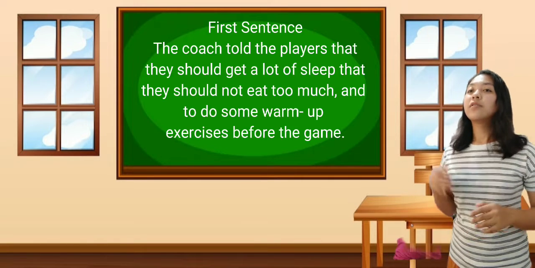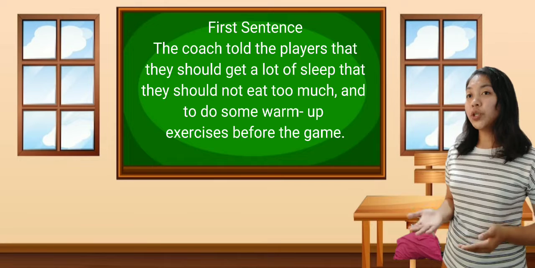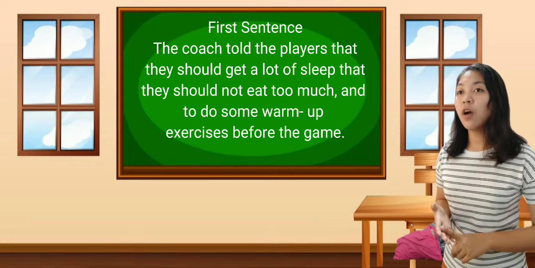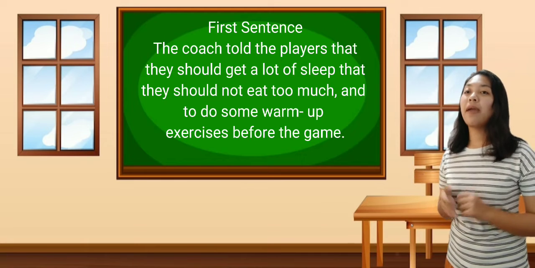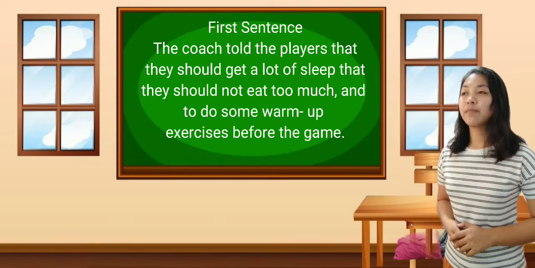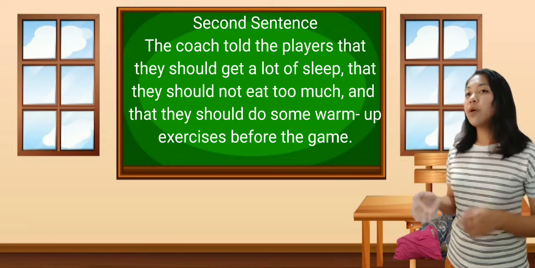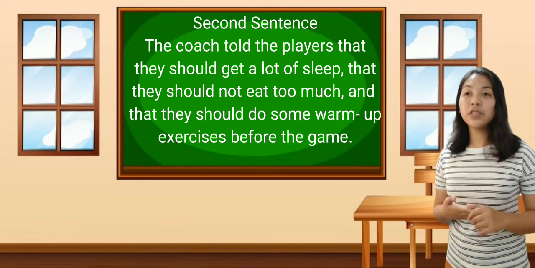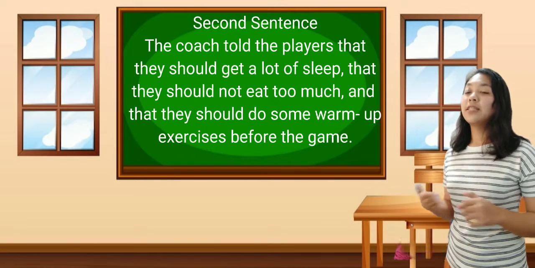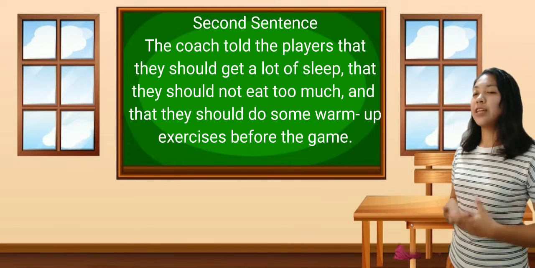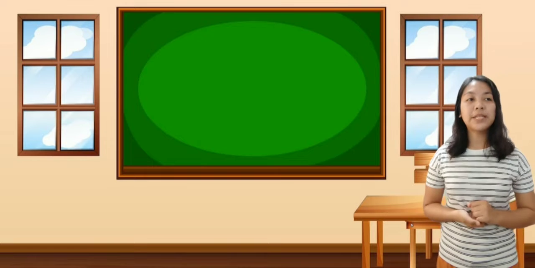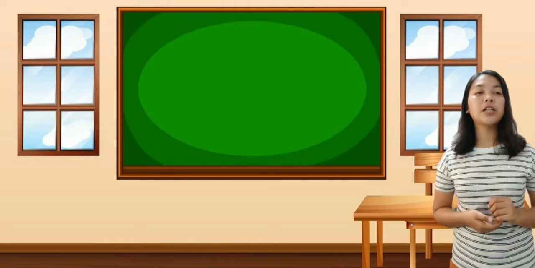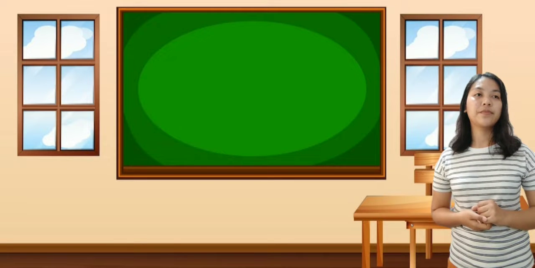First sentence: the coach told the players that they should get a lot of sleep, that they should not eat too much, and do some warm-up exercises before the game. Second sentence: the coach told the players that they should get a lot of sleep, that they should not eat too much, and that they should do some warm-up exercises before the game. So Mr. Pansaan, please answer the question. Where is the correct parallel and the non-parallel in the 2 sentences?